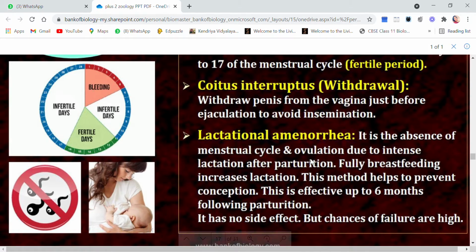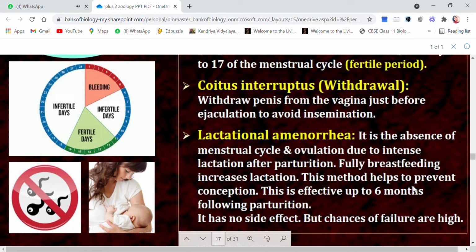So after giving birth, when there is no menstrual cycle and ovulation, the chances of pregnancy are almost nil. But we cannot say that it is always effective. Let me tell you this also: we will always use the word negligible. Negligible means almost nothing. So chances, exceptions are always there. And full feeding increases lactation.